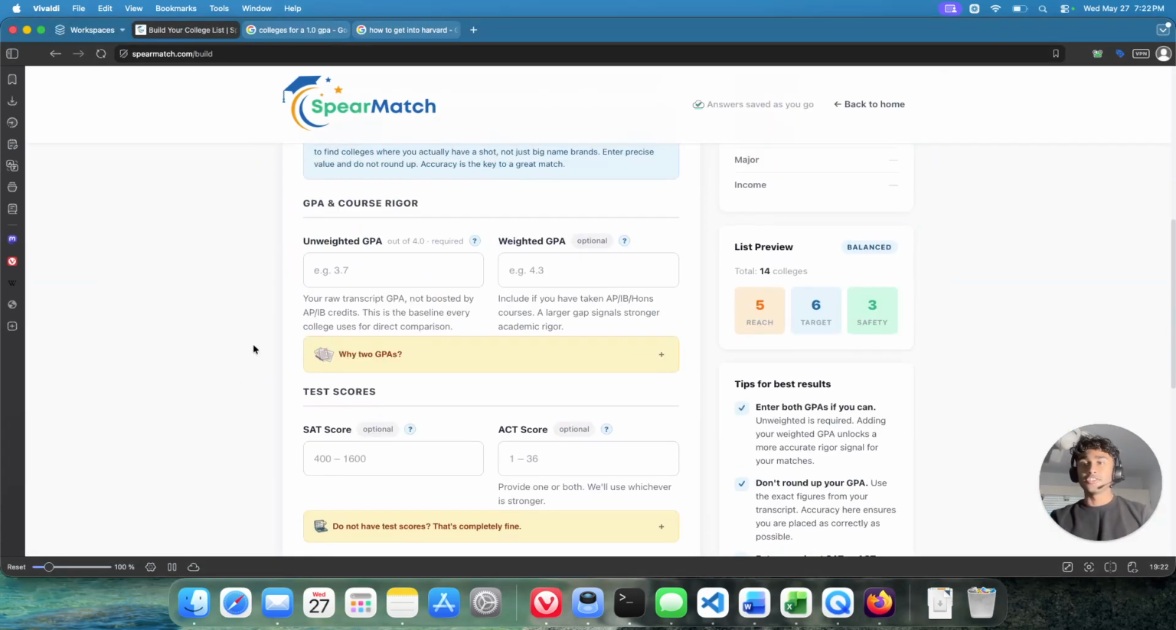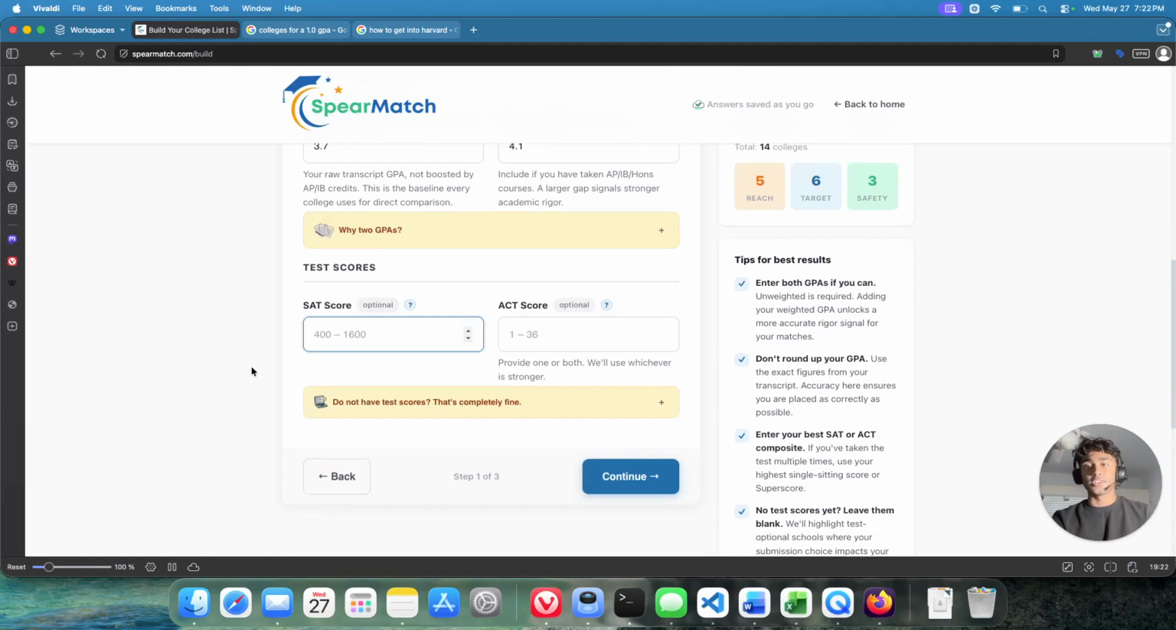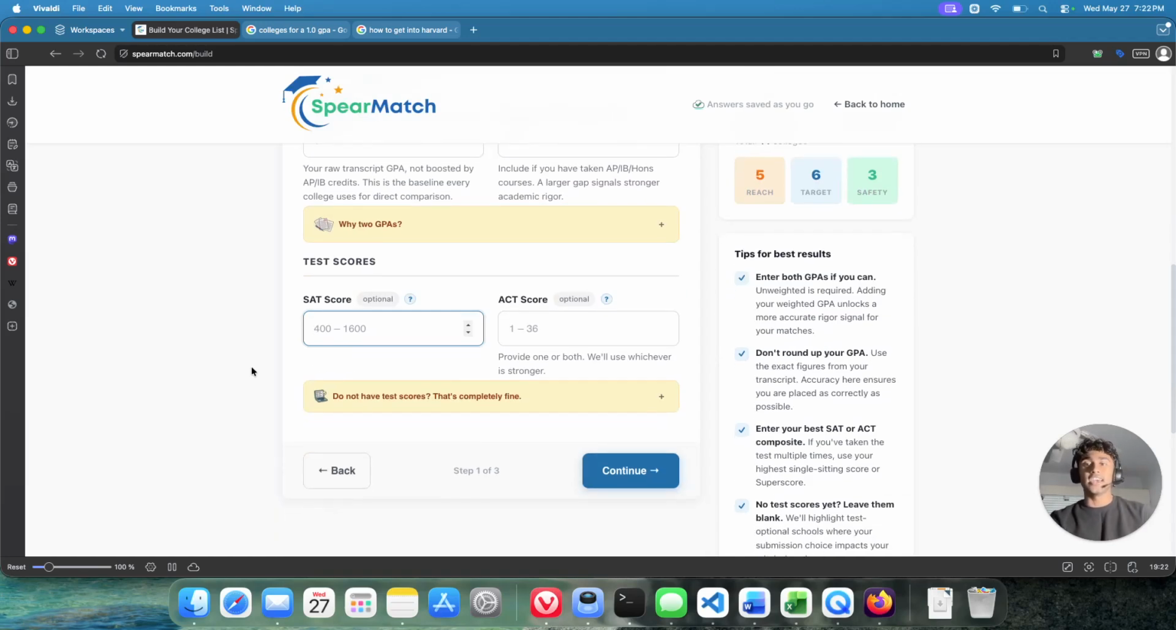Here, you enter your GPA, unweighted and weighted. Let's say 3.7 and weighted 4.1. Enter your test scores here. You can add your SAT and ACT here, but let's be for real, who's actually taking both? This is completely optional, but I highly recommend you add them if you have taken these tests, because that influences the kind of suggestions you get. I'll enter 1358.